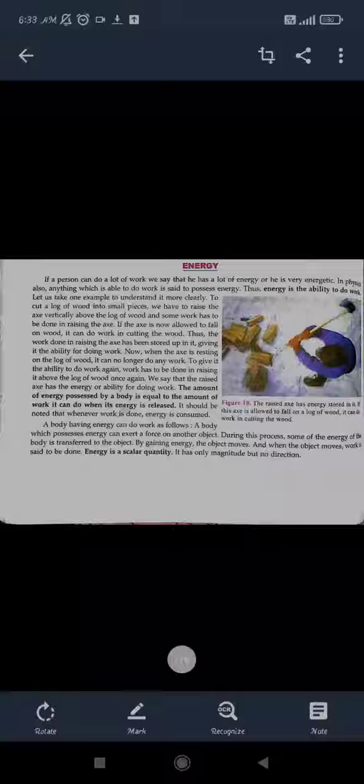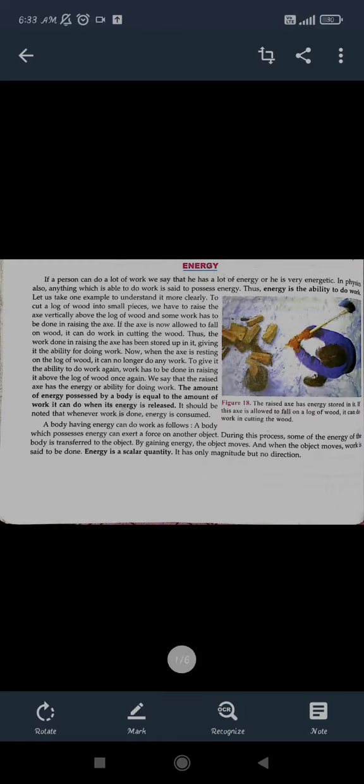We were going through the chapter on work and energy, in which we have seen the work part, right? We have seen what work is, and the types: positive, negative, and zero work done. We have seen that whenever a force is applied on a body, the body gets displaced, right? So whenever the body gets displaced, we have to apply the force, and we can incline that body at some angle. Then the work done will be easier for us.